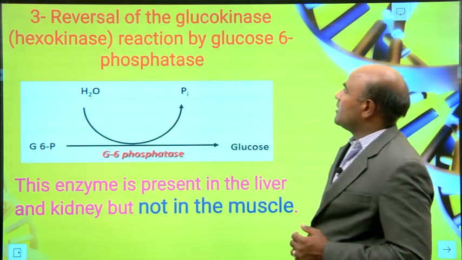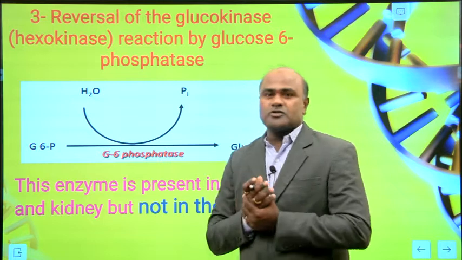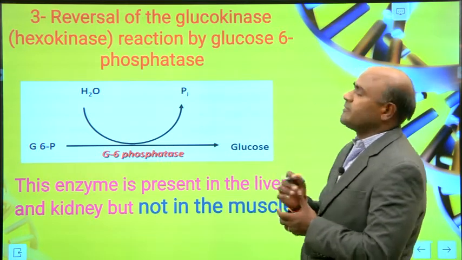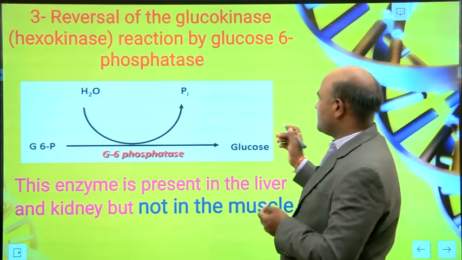The third is the reversal of the glucokinase reaction by glucose 6-phosphatase.